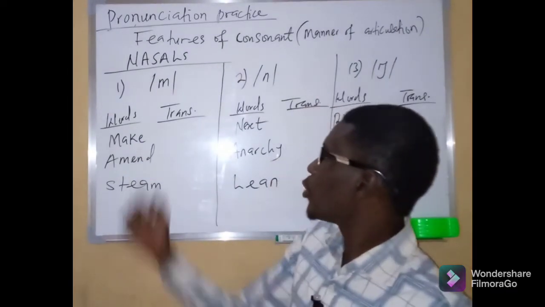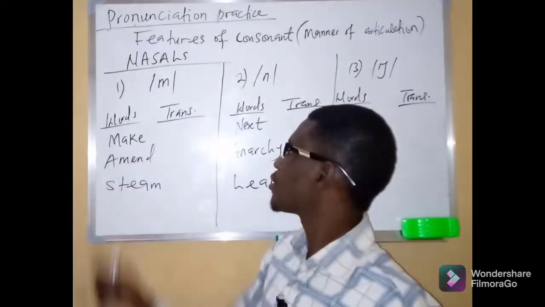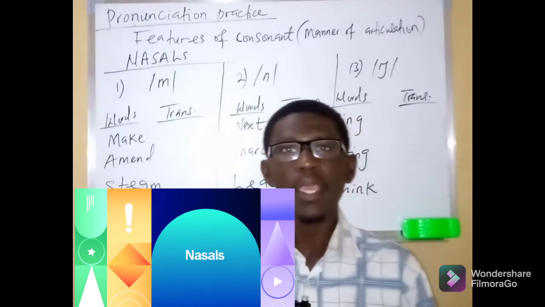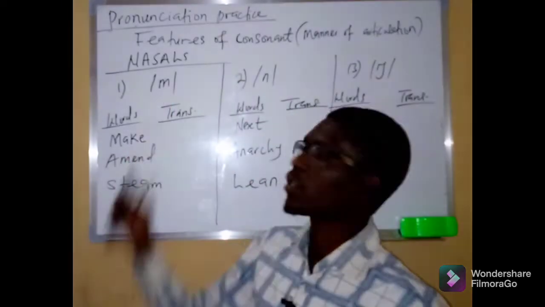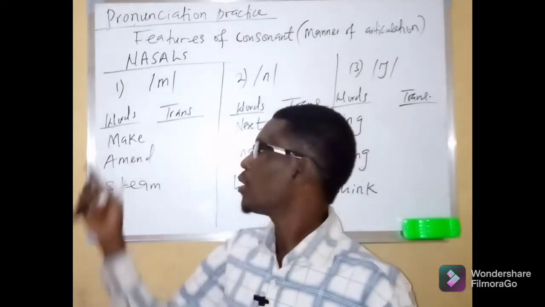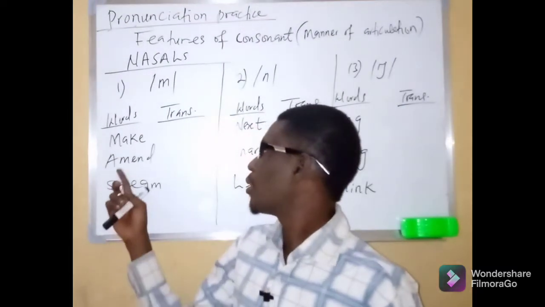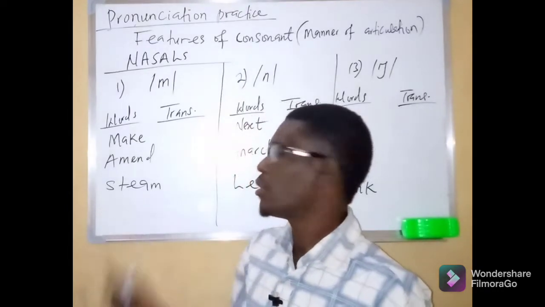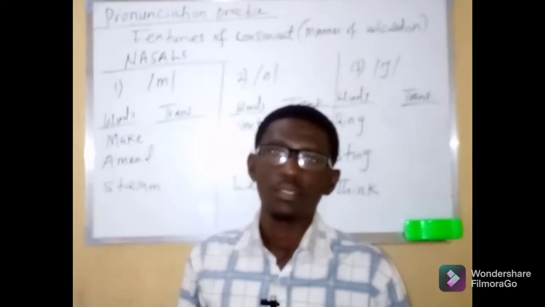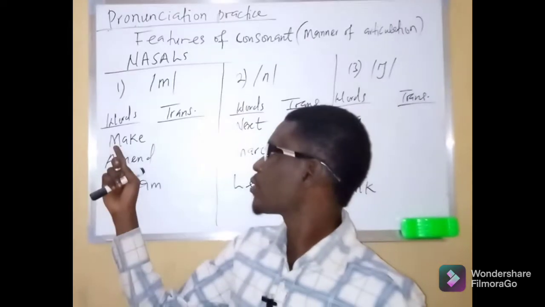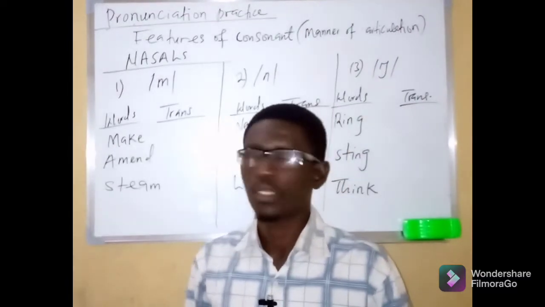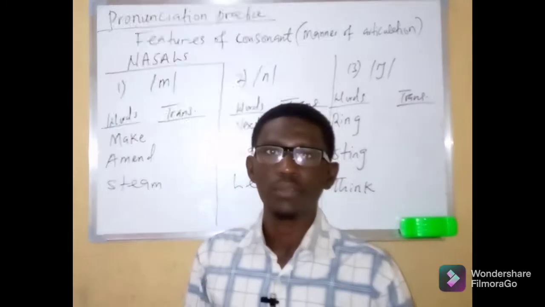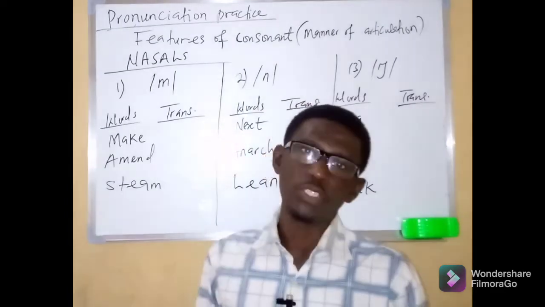We can see examples in words. The first word here is make. When we pronounce the word make, we observe this particular consonant sound, M sound, in the word make. And the second word is amend. And the third word, steam. So here we can observe the sound in the initial position of the word, while here we can observe it at the middle position of the word, and here we can observe the sound at the final position of the word.